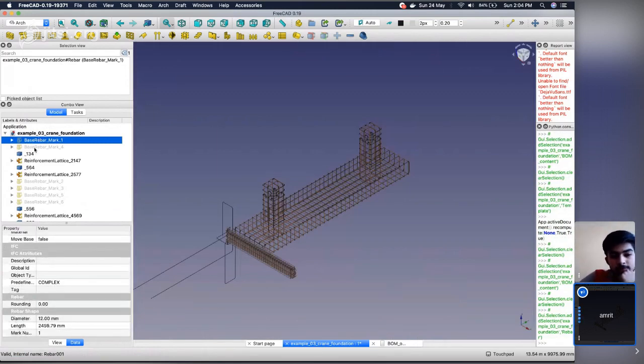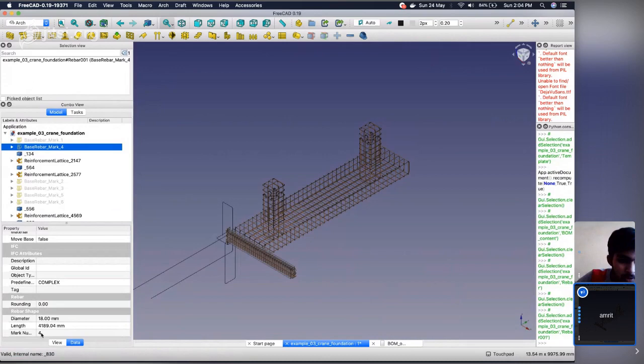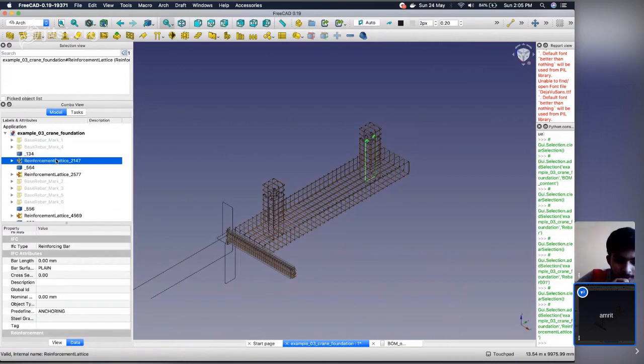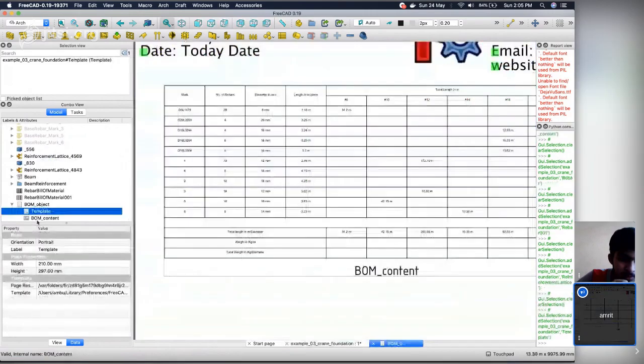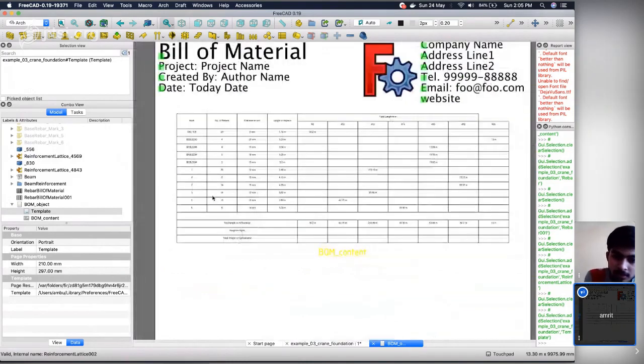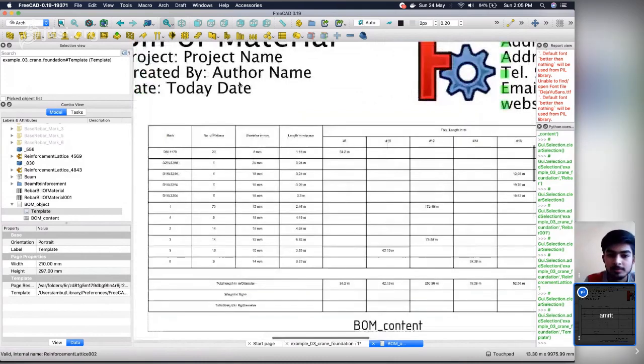So this is mark number one, mark number four. These are some string marks. These are some integer marks, right? Yeah, we discussed it on the forum already. So cool.